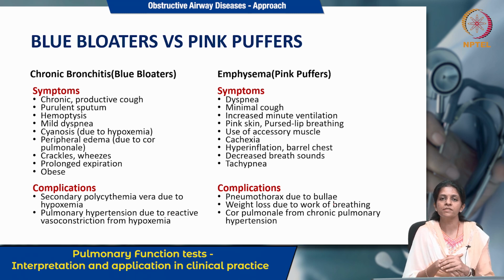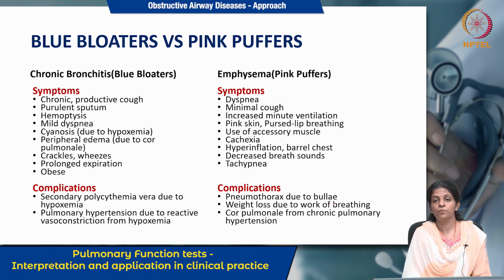Usually they present with dyspnea, with only minimal cough. Their minute volume is increased, and there is pink skin with pursed lip breathing and cachexia. They usually use accessory muscles for breathing, and there is hyperinflation because of the increase in the airspace. There is hyperinflation, barrel chest, and decreased breath sounds, and patients are usually tachypneic, that is, increased respiratory rate.